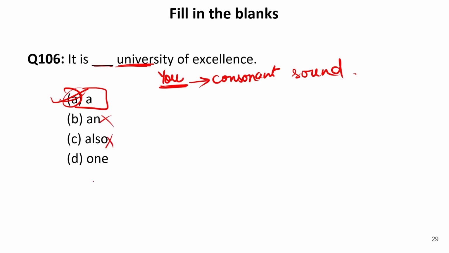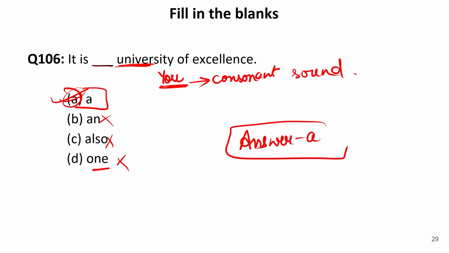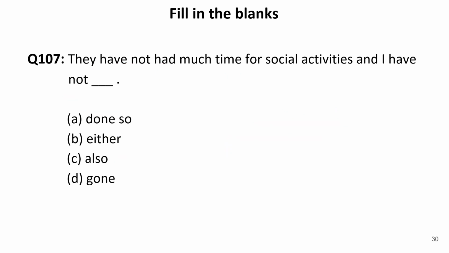An cannot come. Also, it is also university. So the correct answer is A, according to the sense of the sentence. Now let us move to the next one.